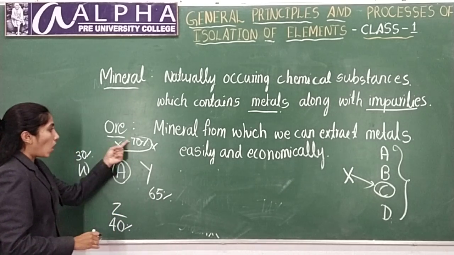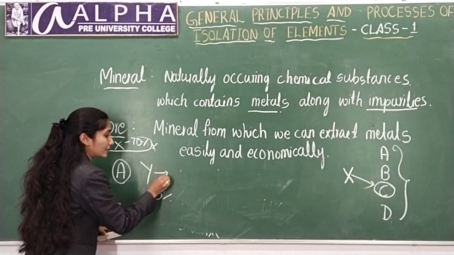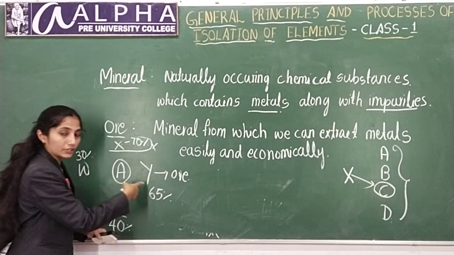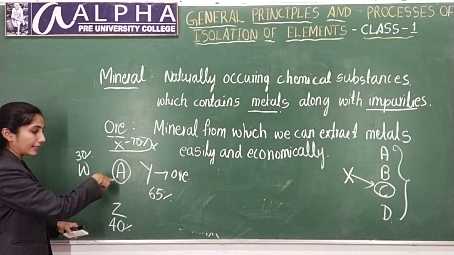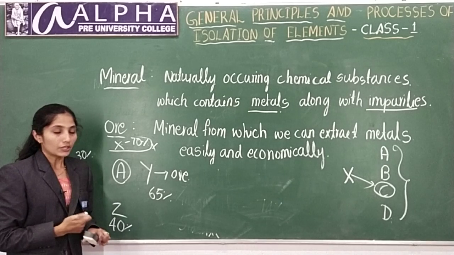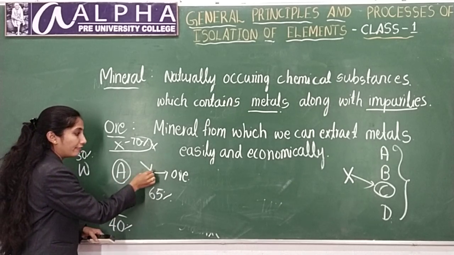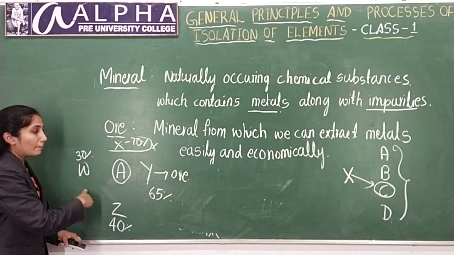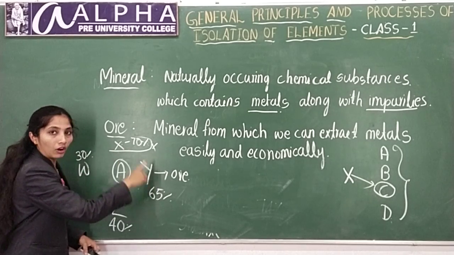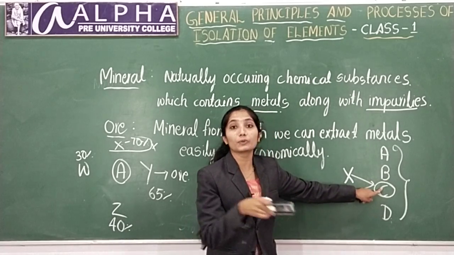Now all these are minerals, but only this one is ore. From this one you are extracting metal A with less cost and easily. So this will become the ore of A. Every ore is a mineral, but every mineral is not an ore. Here all these are colleges, but only this one is your college.